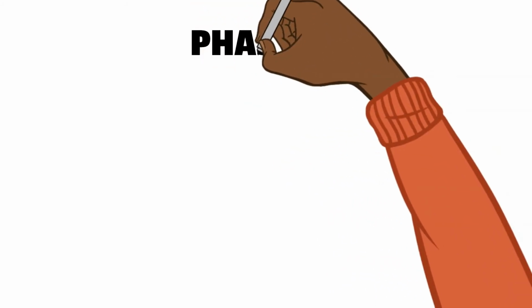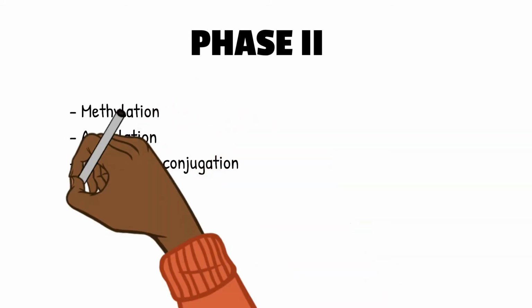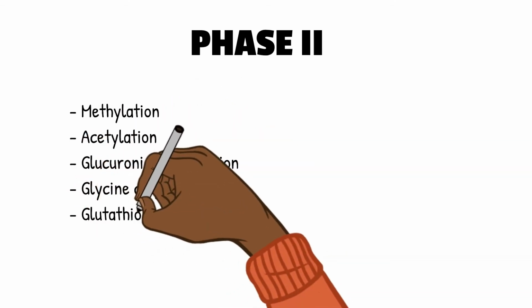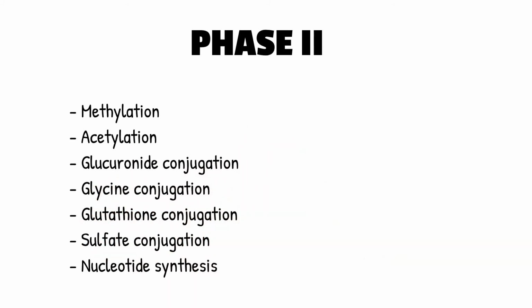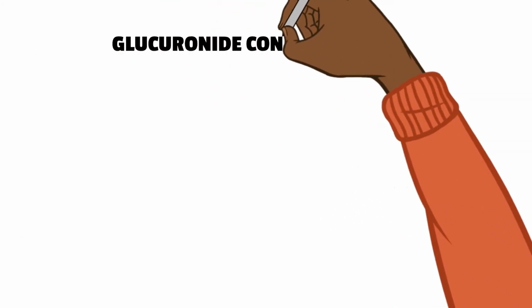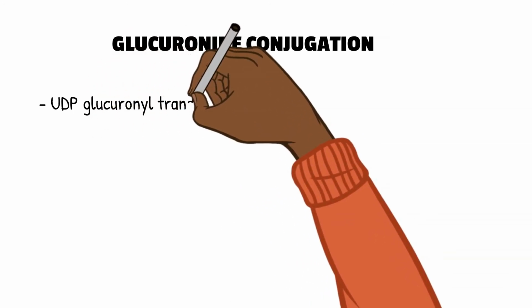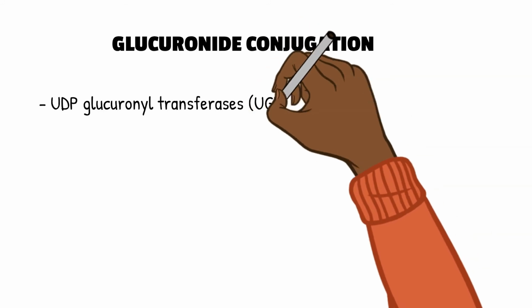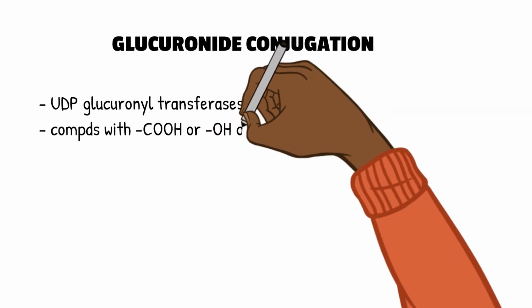Now we'll move on to phase 2 reactions. Phase 2 reactions include methylation, acetylation, glucuronide conjugation, glycine conjugation, glutathione conjugation, sulfate conjugation, and nucleotide synthesis. Let's firstly look into glucuronide conjugation. This reaction is carried out by UDP glucuronyl transferases. Glucuronide conjugation is seen with drugs that have carboxyl or hydroxyl groups.